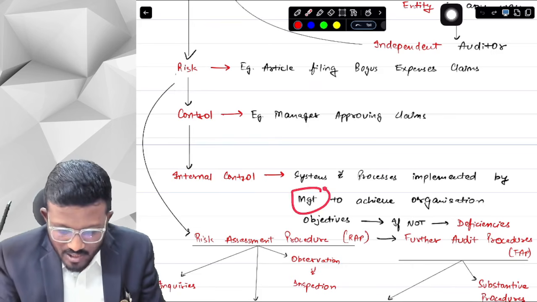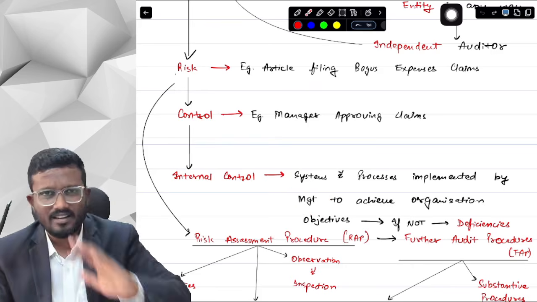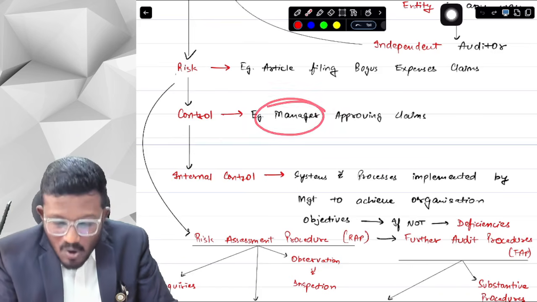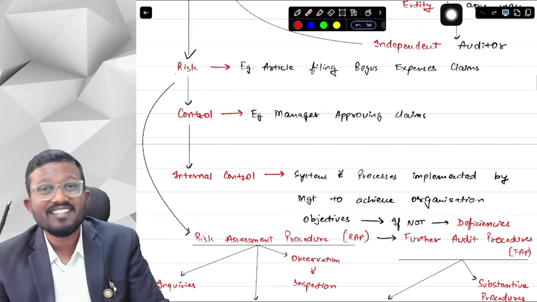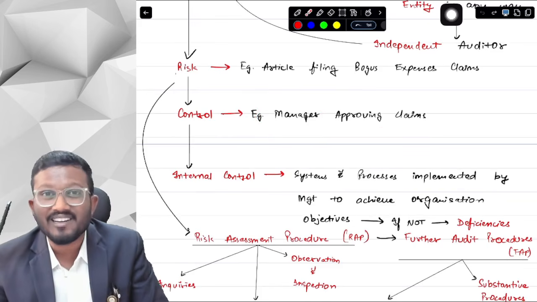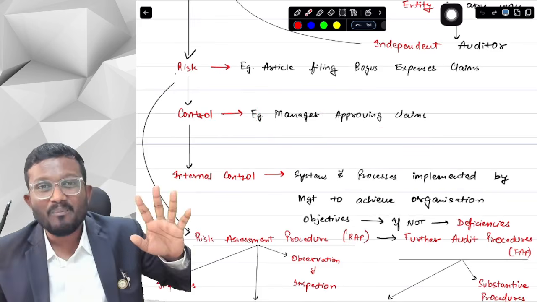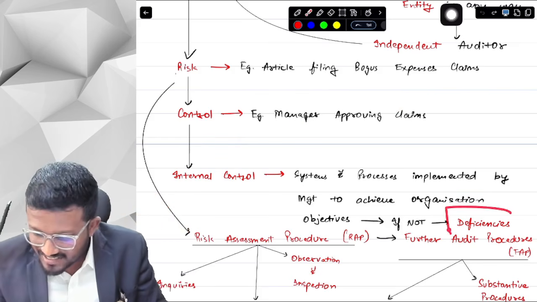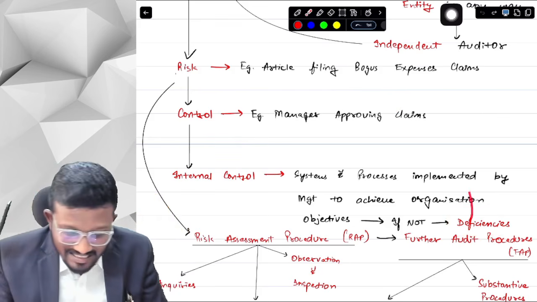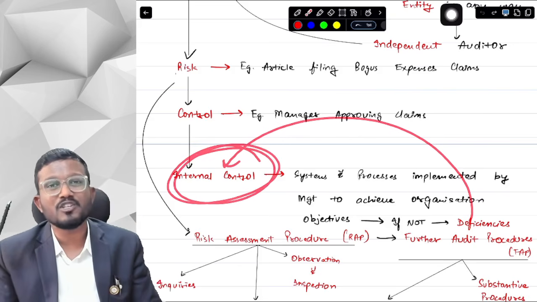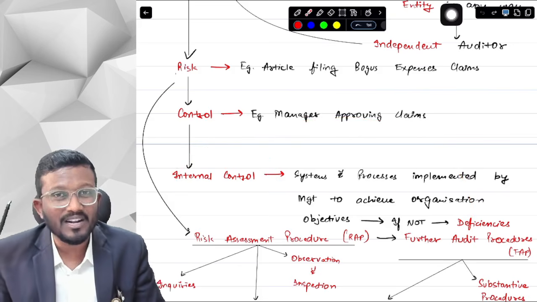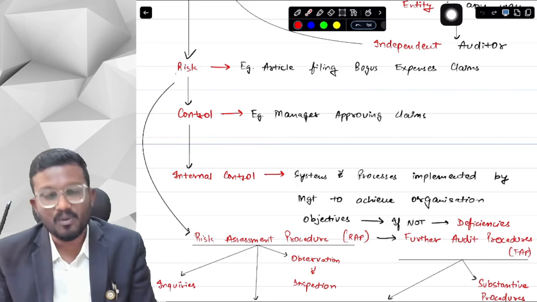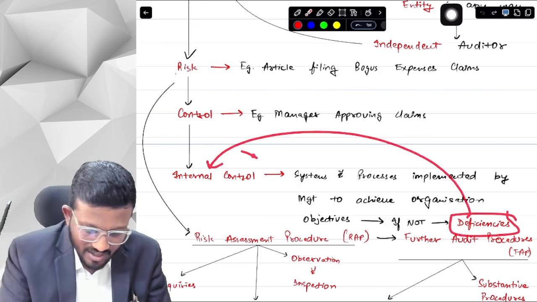Okay. So here management is responsible for internal control, but we have to check whether the internal controls are working correctly or not. And if I get to know that the manager is not approving the claims of the article, then that means that the control is not working properly. There is a word for this, deficiency, which says that there is a deficiency in internal control. Deficiency means the control is not working properly, or the control is not there. Either the control is missing or the control is not working properly. That means there is a deficiency in internal control.